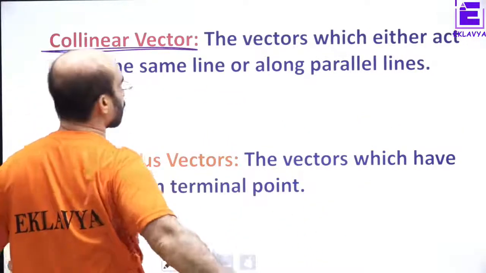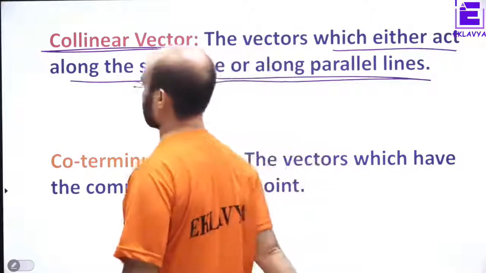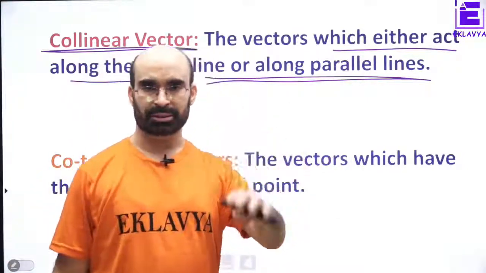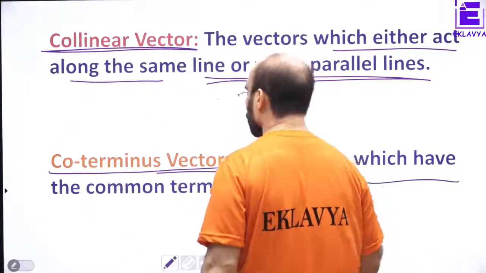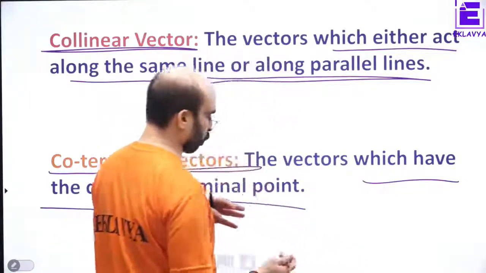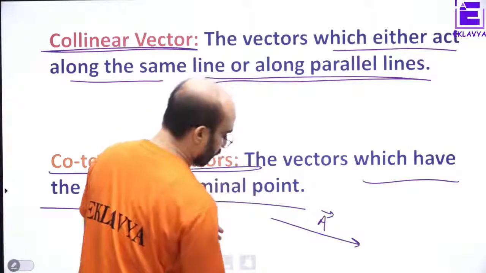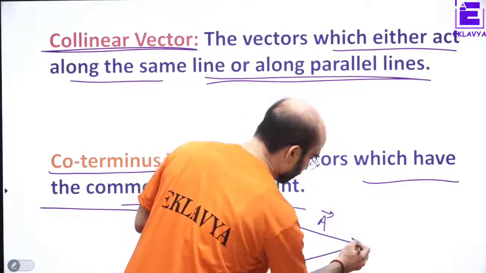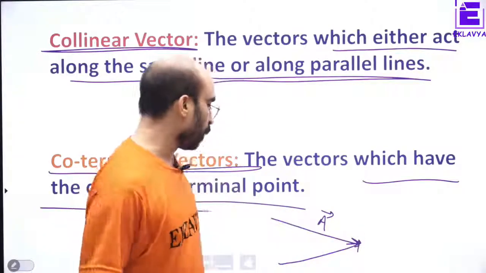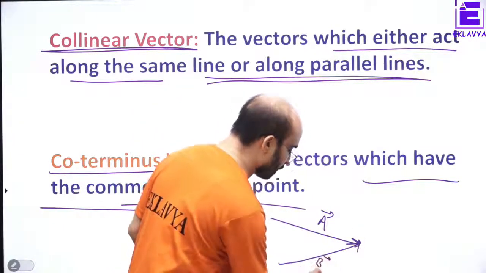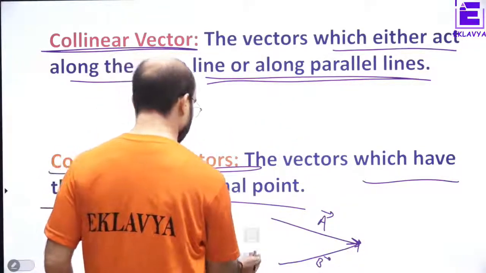Co-linear vectors are vectors which either act along the same line or along parallel lines. Okay, that we understood. Co-terminus vectors are vectors which have a common terminal point. Suppose vector A started from somewhere and vector B also started from somewhere, and both of them terminate here. So we would say that vector A and vector B are coterminous vectors. Right? Okay, move ahead.